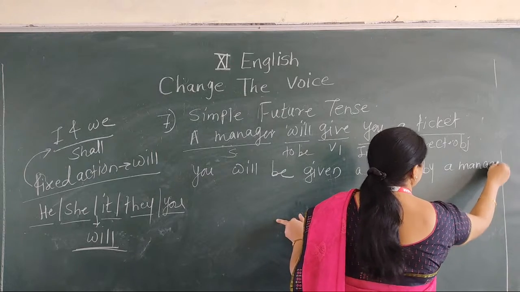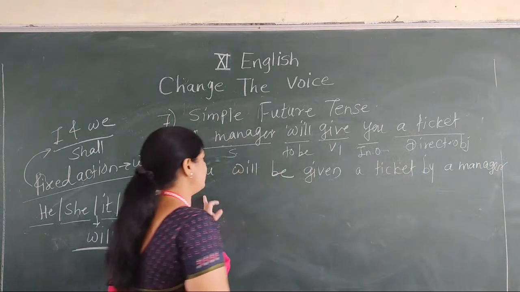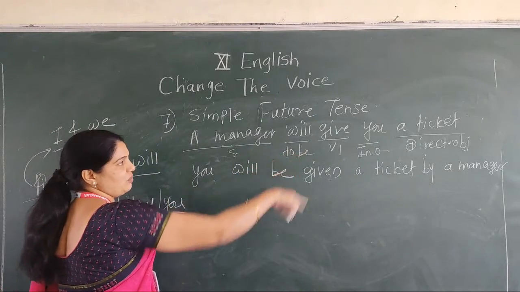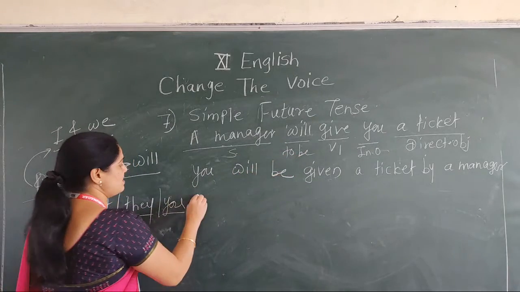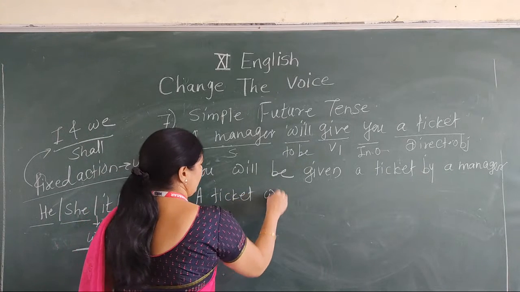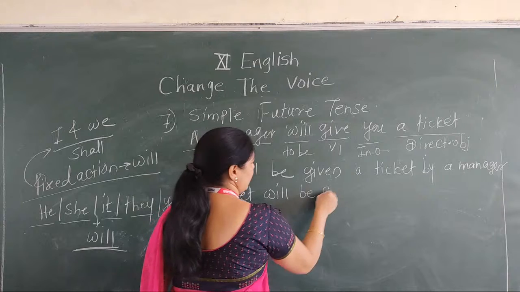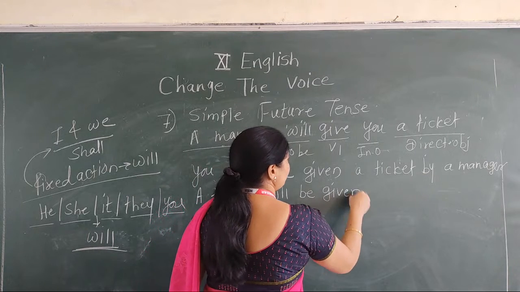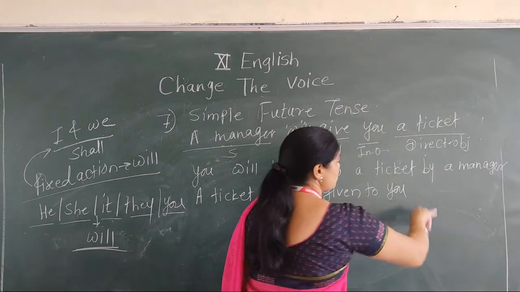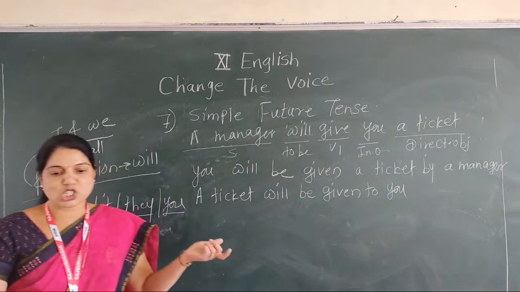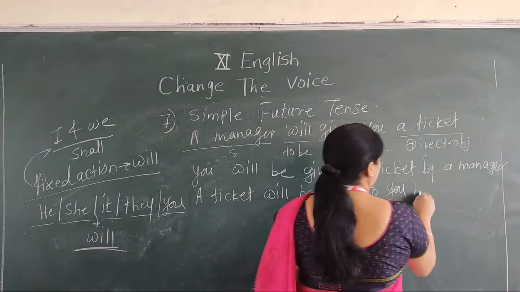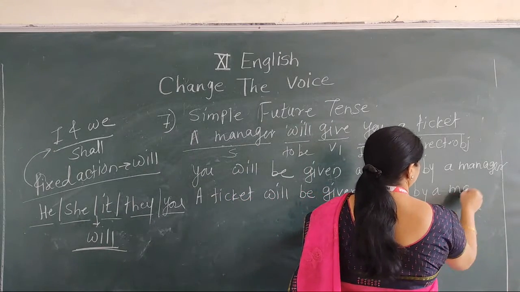Our first answer is: you will be given a ticket by a manager. And then write down the direct object into the place of subject. A ticket will be given. Then after that we write down the indirect object, but before that we use the preposition to. A ticket will be given to you by a manager.